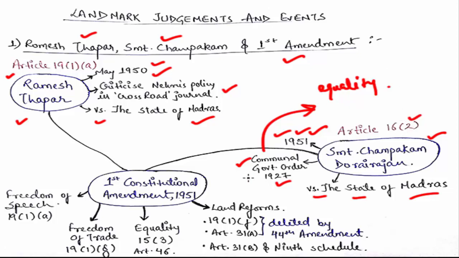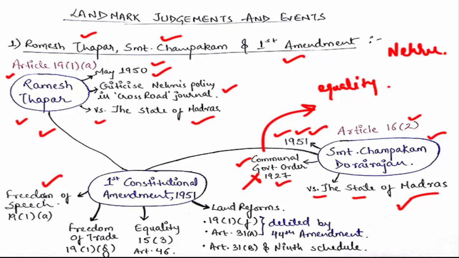And what did the court do? The court said that the communal government order of 1927 is null and void, and it's unconstitutional. And therefore, after these two cases, Pandit Nehru realized that, okay, we framed our constitution and it has various good features, but we have to curb the freedom or the fundamental rights a little bit, because in the name of freedom of speech, you cannot provoke someone to commit a crime or murder of someone else, right?